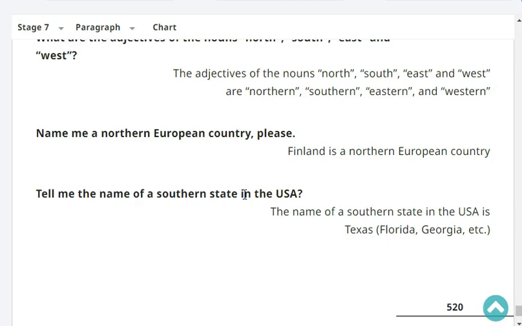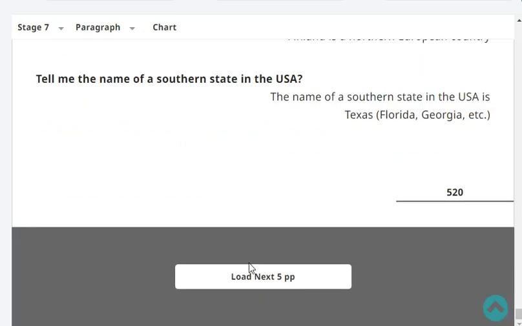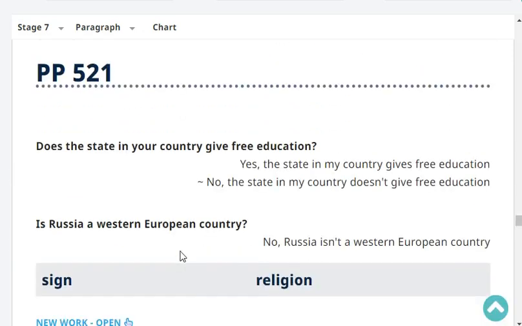The name of a southern state in the USA is Texas. Very good. Okay, next. Do the state in your country give free education? Yes or no? Yes, the state in my country gives free education.